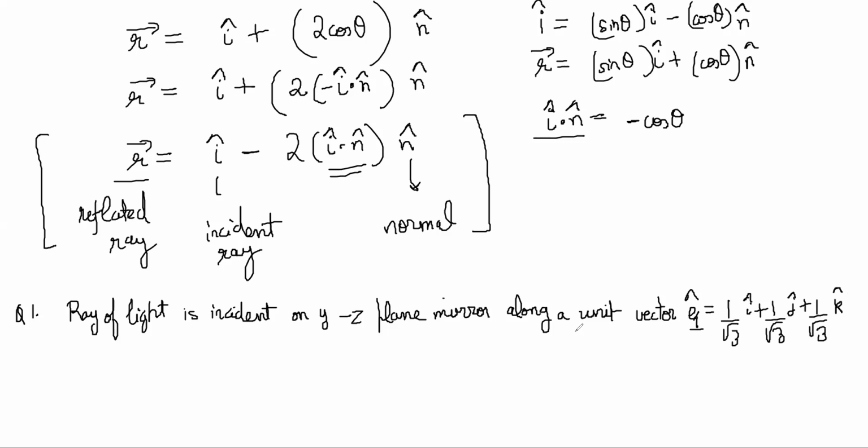The incident unit vector is this. Now you are being asked to find the unit vector in the direction of the reflected ray.